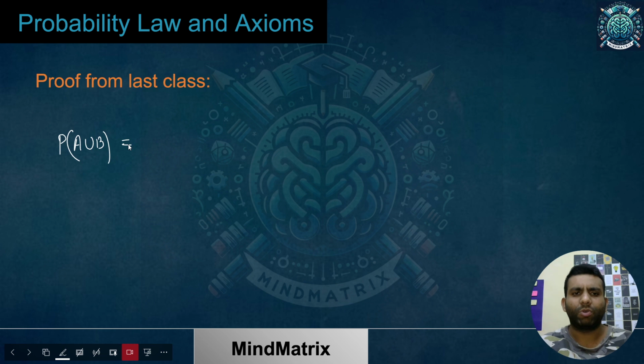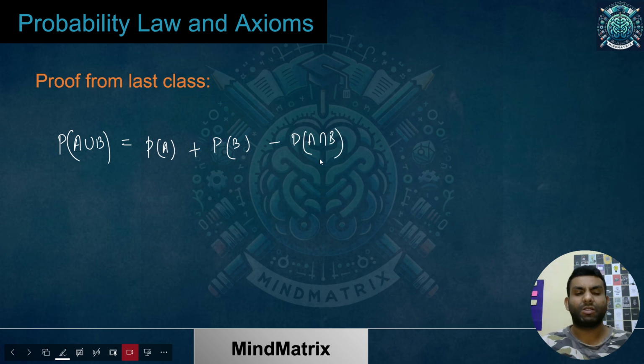So from the last class, first of all, we'll prove the corollary we had. Let me just tell you what exactly that was. I asked you to show this thing: P of A union B, what is this? You must know this from your childhood, basically whenever you started understanding set theory and probability altogether. The answer is something like this: probability of A plus probability of B minus probability of A intersection B. But how do you get this from the basics? That was the point.